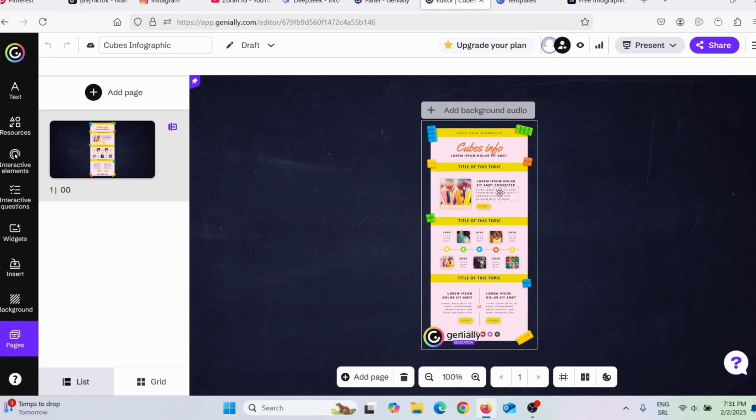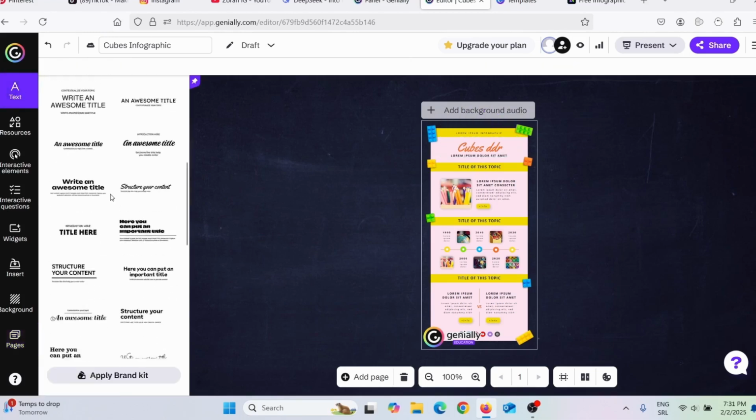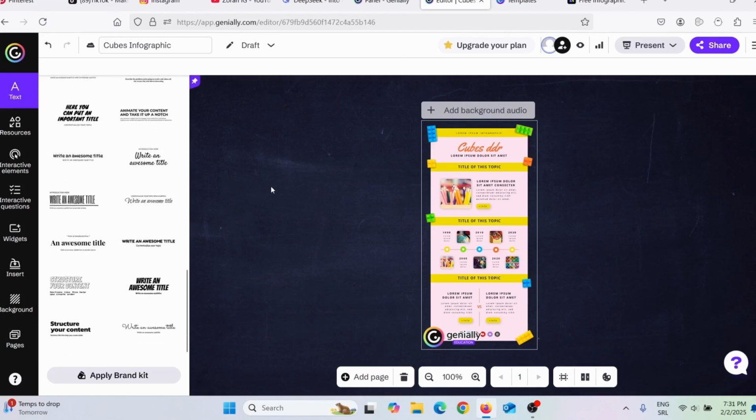So now you can edit everything here. So for example, let's just say I wish to change this text here. All I have to do is just double click and I can say whatever I want. Okay, I can also change the text style. I can simply click here on this A and I can choose one of these text styles. So for example, let's just say I don't want this image here. All I have to do is just click on that image and then simply click delete, okay?